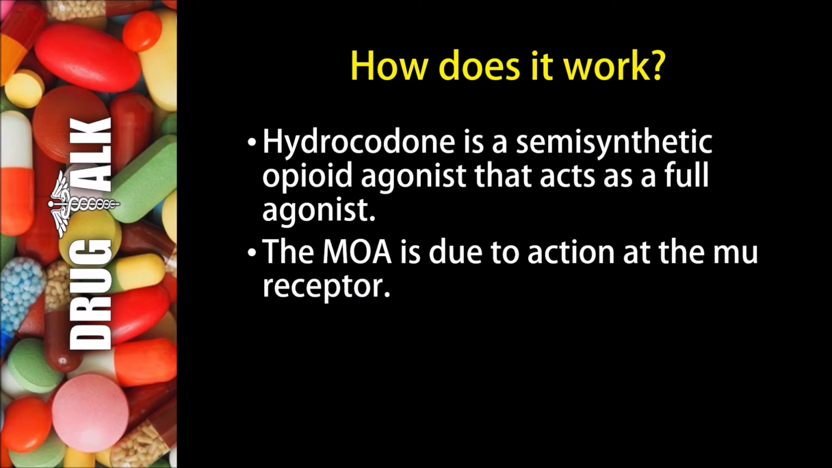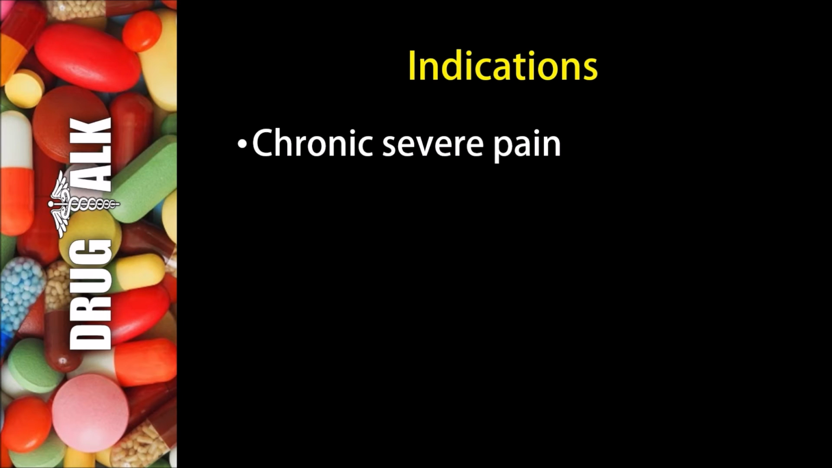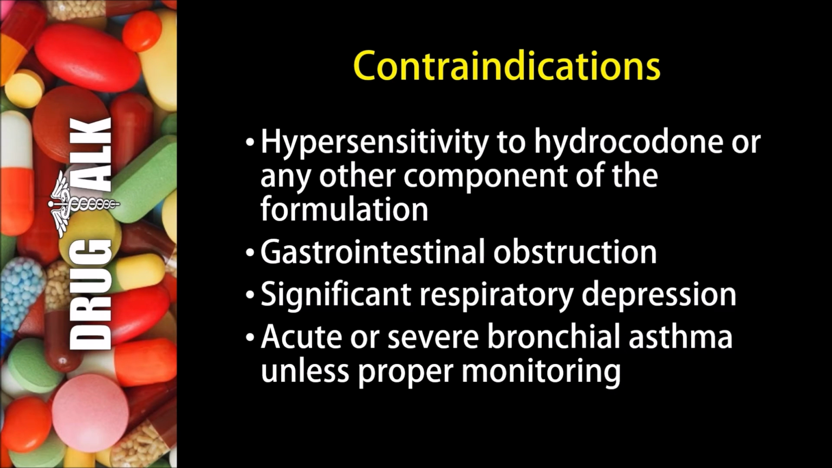So how does hydrocodone work? Well, hydrocodone is a semi-synthetic opioid agonist that acts as a full agonist. The mechanism of action is due to action at the mu receptor. In terms of indications or reasons we would prescribe this medication to a patient, we would often see it used in chronic, severe pain.